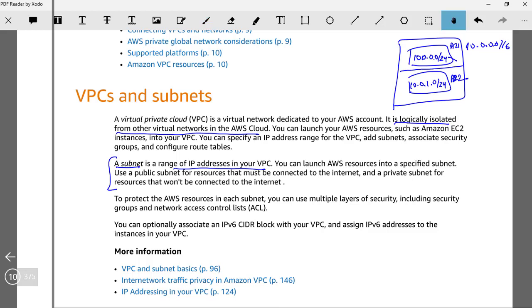And as we said, any resource that is provisioned, for example, we'll see even in the demo that when we provision an EC2 resource, we need to provide which subnet it is in. So any resource will be provisioned within a specific subnet. When we provision a resource, to protect it, we have multiple ways. When I say protect, it means protecting the access to this resource. We do it via network ACLs or security groups, and we'll talk about that in detail.